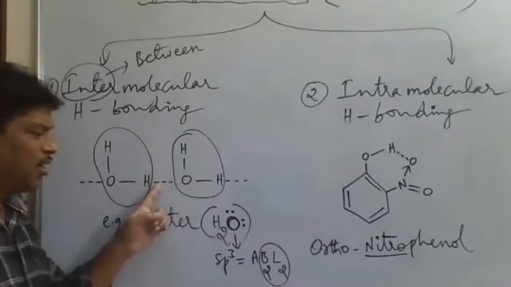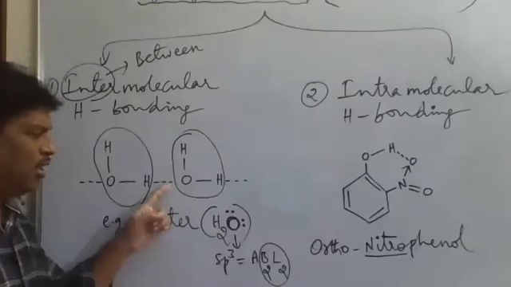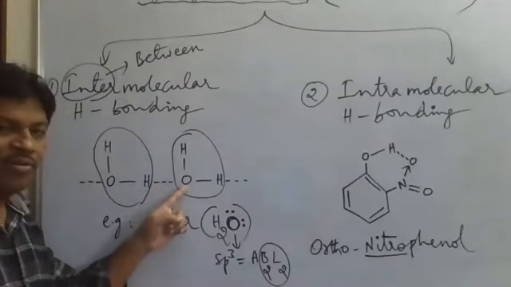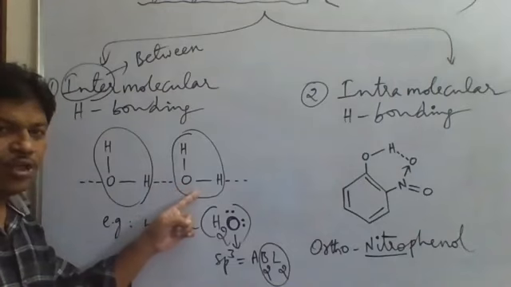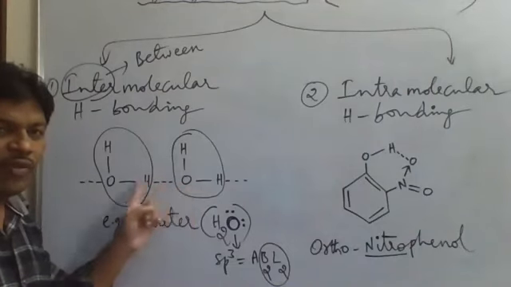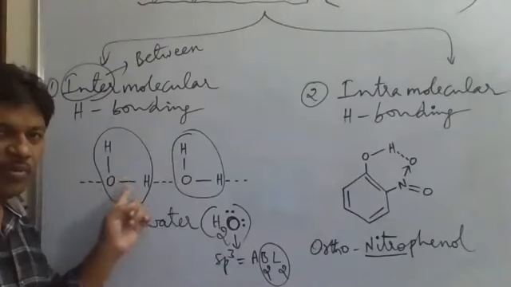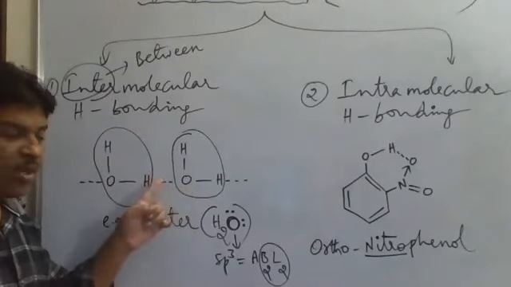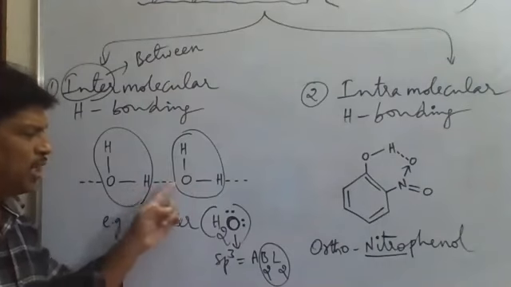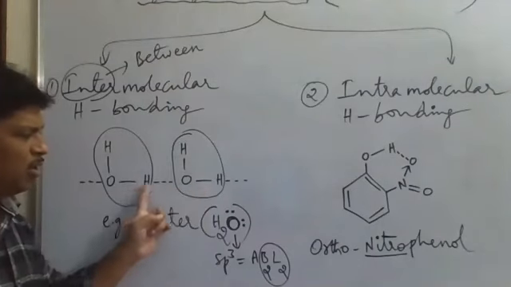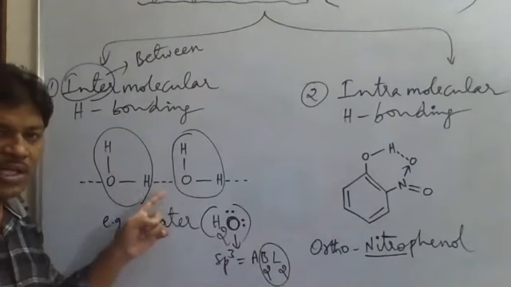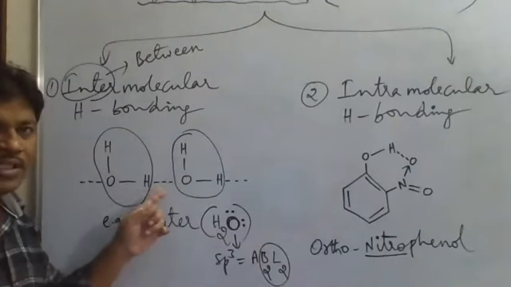The weak electrostatic attractive force is there between the hydrogen atom of one water molecule and the more electronegative oxygen atom of the other H2O molecule. Between two different H2O molecules. That means between the molecules of the same substance, the weak electrostatic attractive force, that is hydrogen bond, exists here.